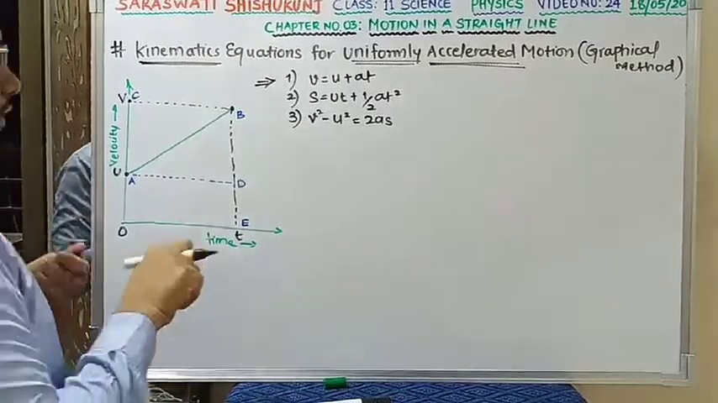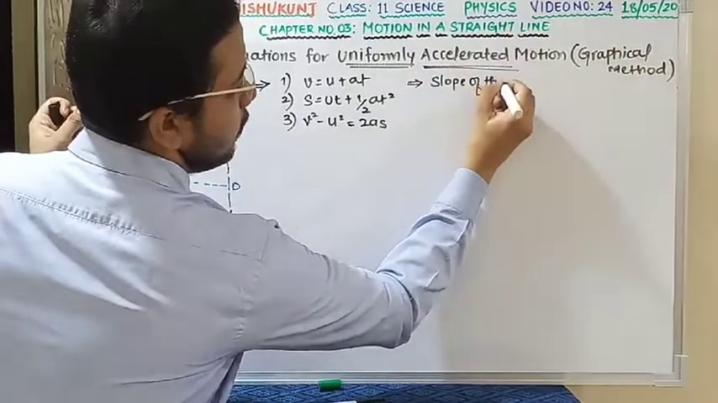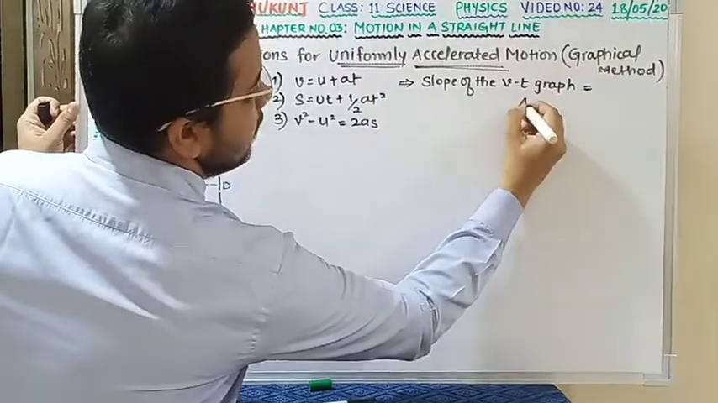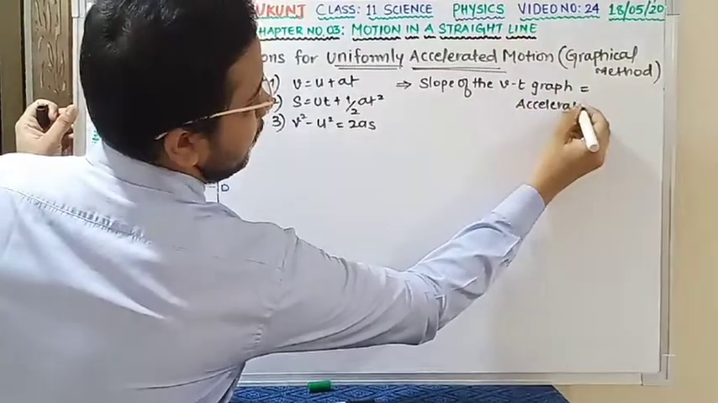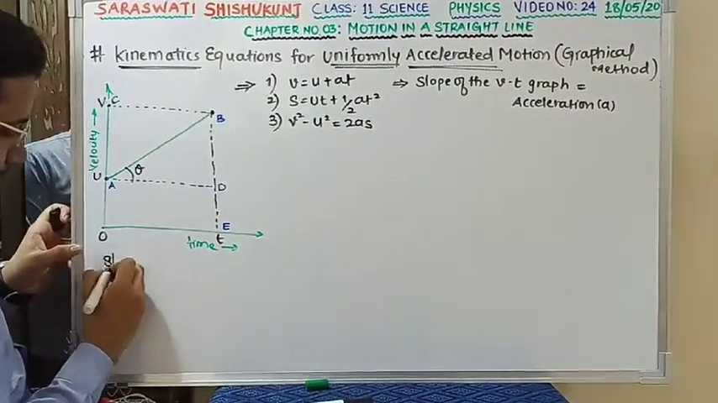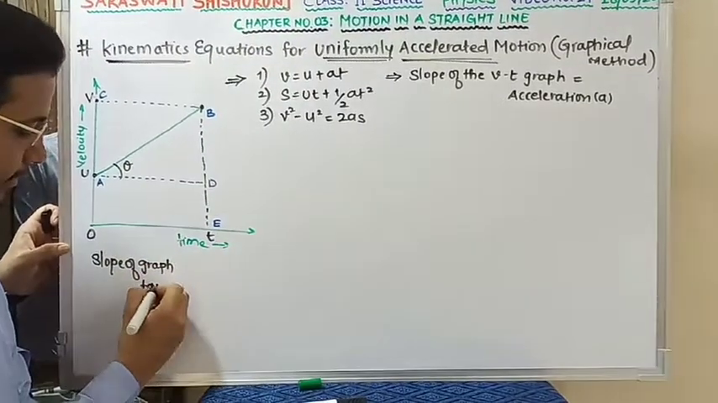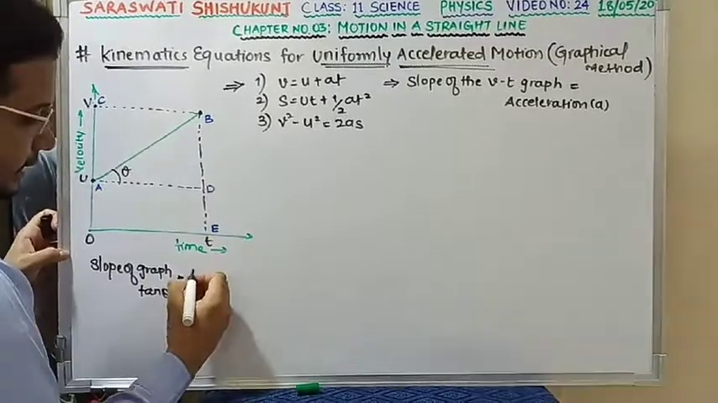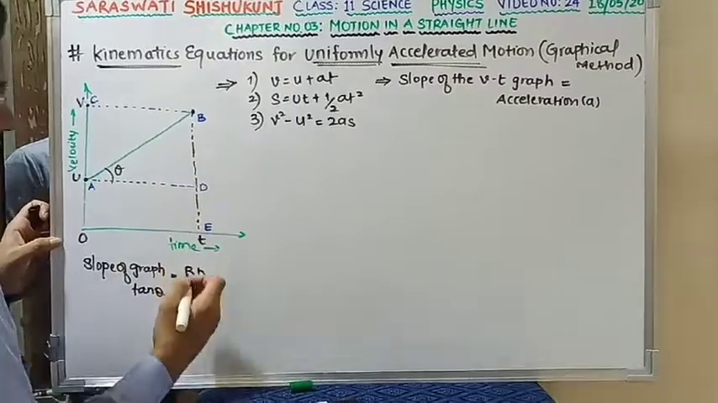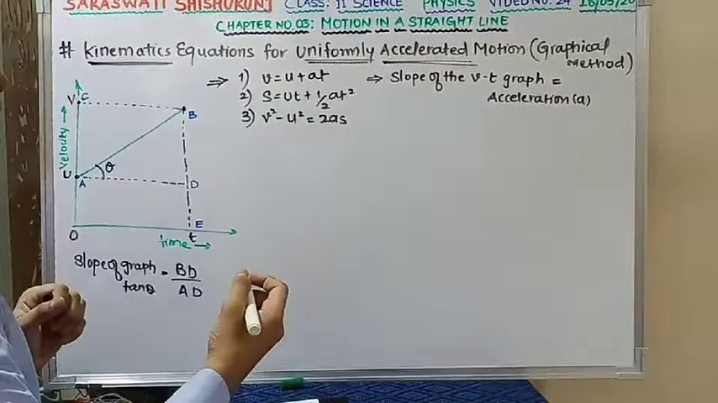Is this clear? Fine. Moving ahead, we know that the slope of the v-t graph is always your acceleration a. Sir, what is slope? I can tell you, slope of a line, that is nothing but the slope of the graph, is denoted by tan theta, which is equal to the opposite side, that is your BD, upon the adjacent side. This is your opposite side, this is your adjacent side. Adjacent side is AD. Is this clear? So the slope of the v-t graph is equal to acceleration a.